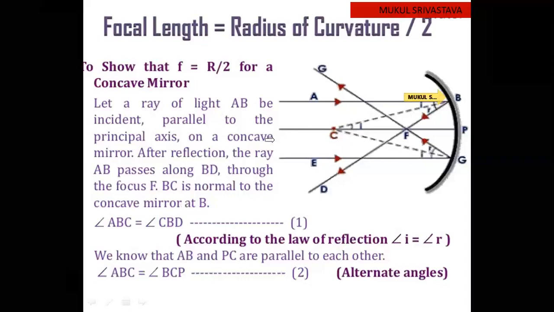In this case, ABC is equal to CBD. Clear? CBF or CBD, you can write it down.